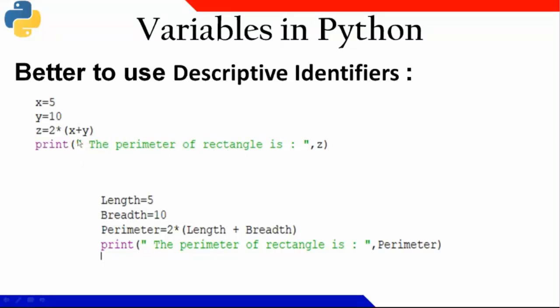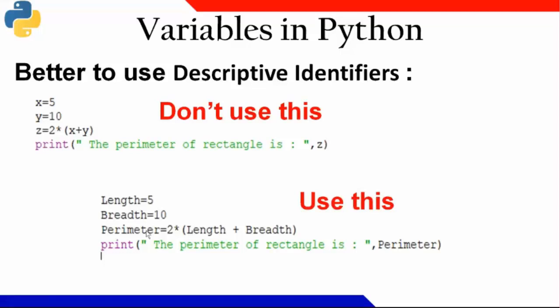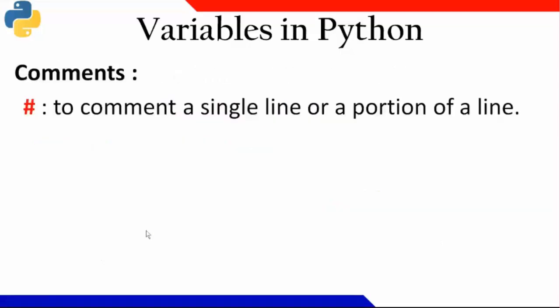But if I am writing the variable names length and breadth as parameters, this is the best way of giving a variable name for easy readability. For big programs, if you write X, Y and Z, sometimes you may get confused about the reason I have given this variable name. So in order to avoid that, it is a best practice that you name the variable by its purpose. Okay. So don't use this one, and use this kind of nomenclature for giving identifiers.